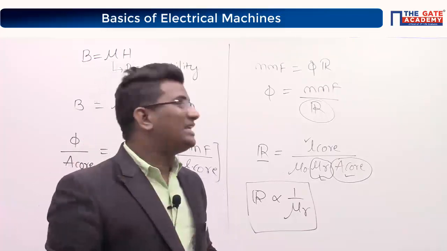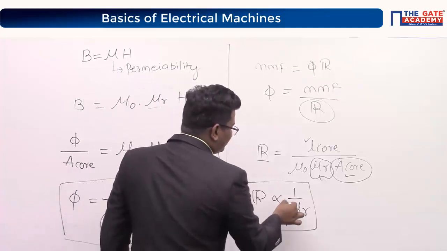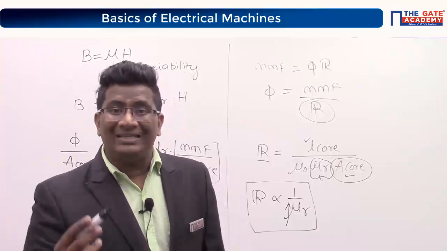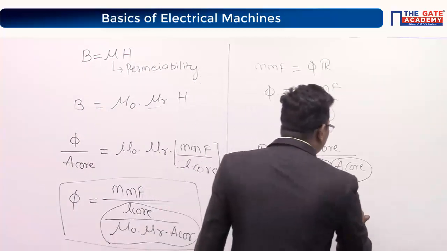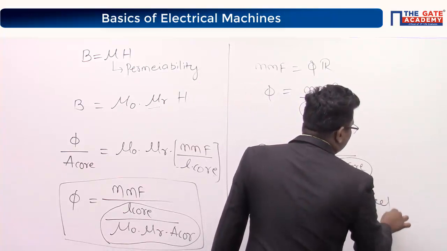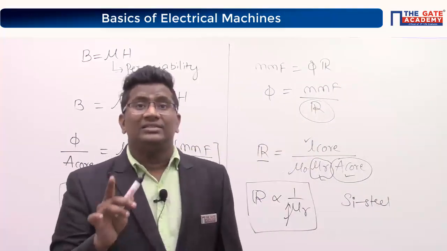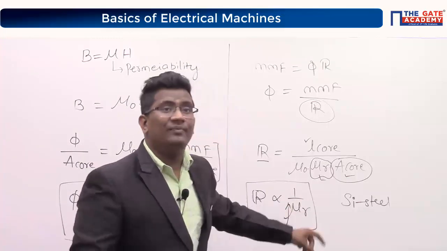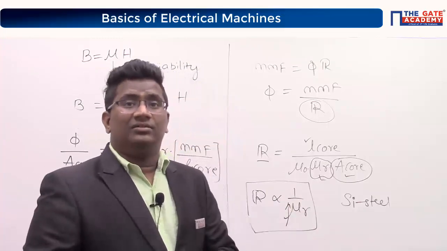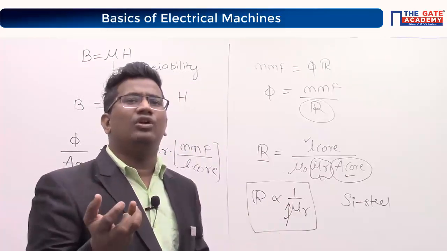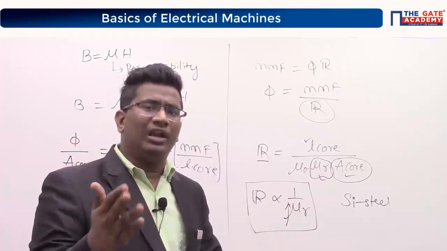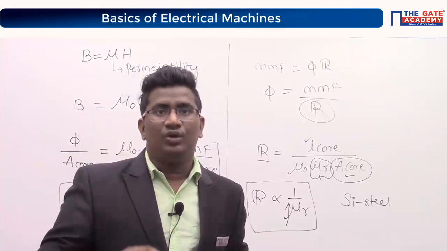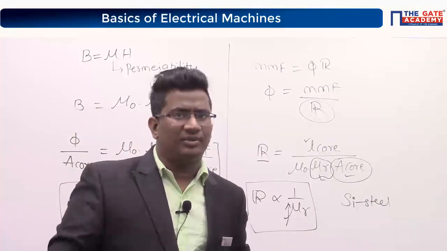What is the best example for high permeability material? The best example for high permeability material is silicon steel, correct? Yes, perfect. CRGO, because for transformers we use cold rolled grain oriented steel, to increase the flux density. That we will see in transformers.